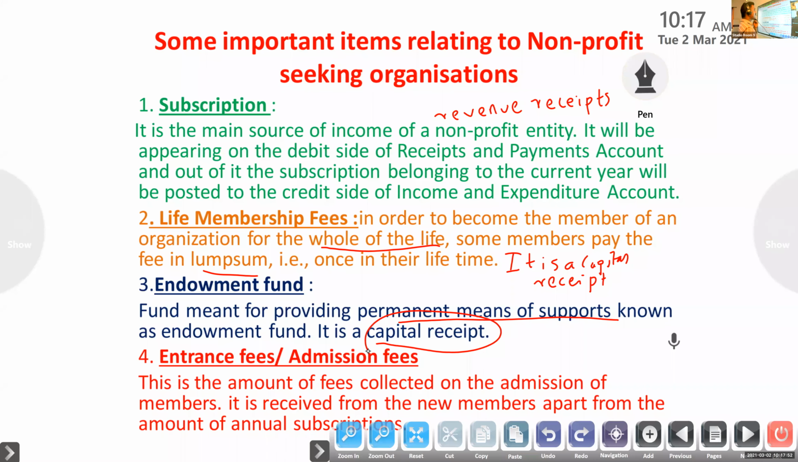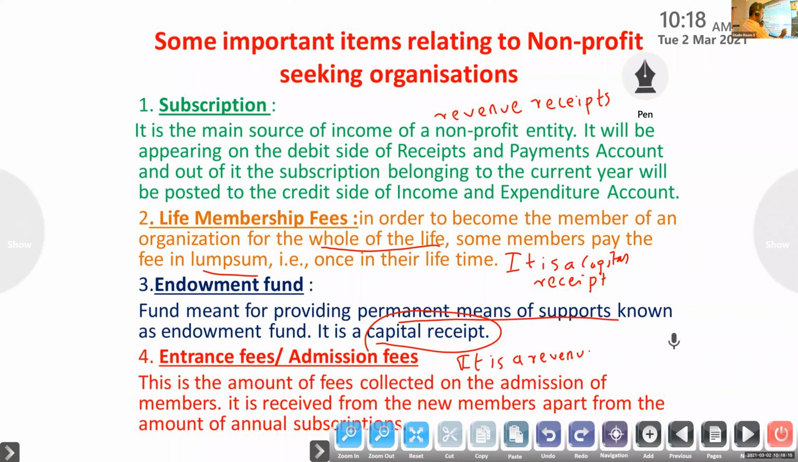Next one, entrance fee or admission fee. Suppose it is a charitable organization, and if you want to become a member, this is the amount of fees collected on the admission of a member. That is entrance fee. It is a revenue receipt.